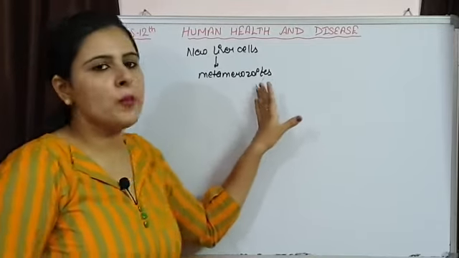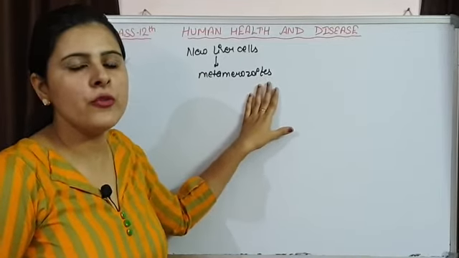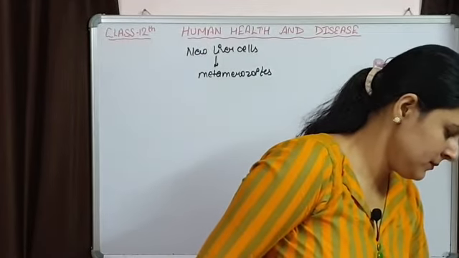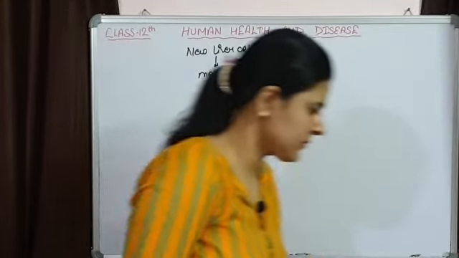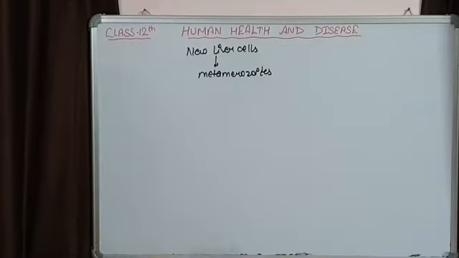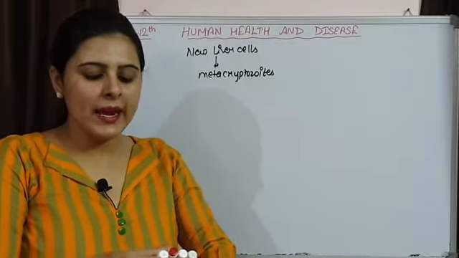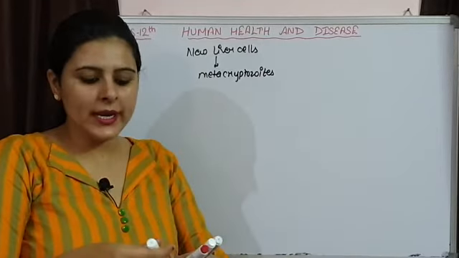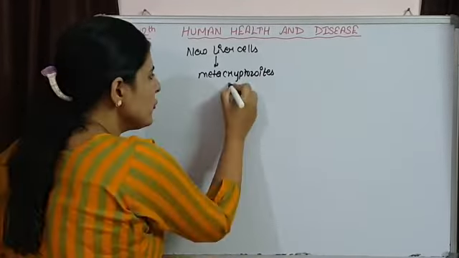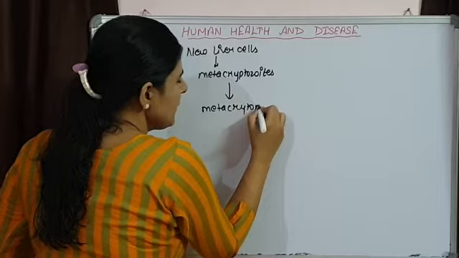And when they show multiple fission, what happens over here? They are responsible for the formation of metacryptozoites. So that whole thing is taking place in the liver cells. They are known as metacryptozoites, and when they form the schizont and undergo multiple fission, they are again going to form thousands of metacryptomerozoites.